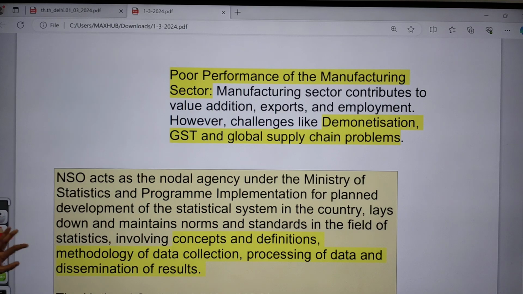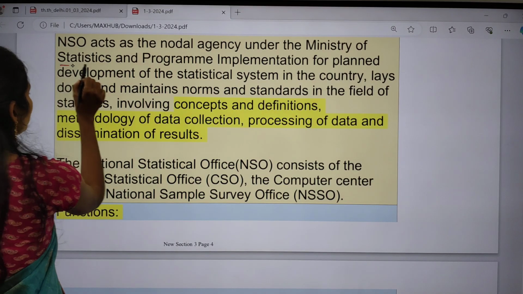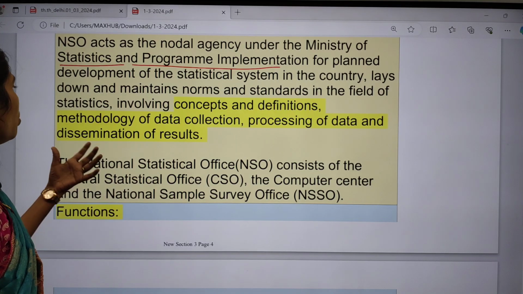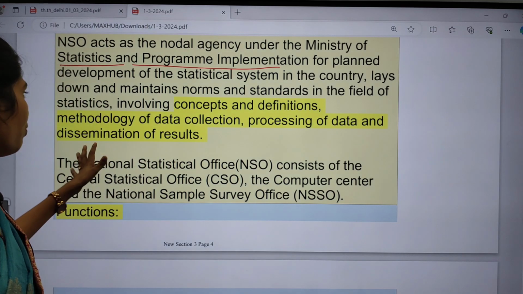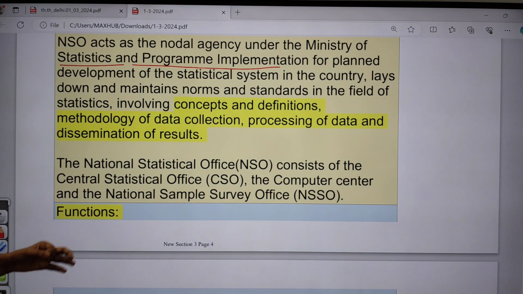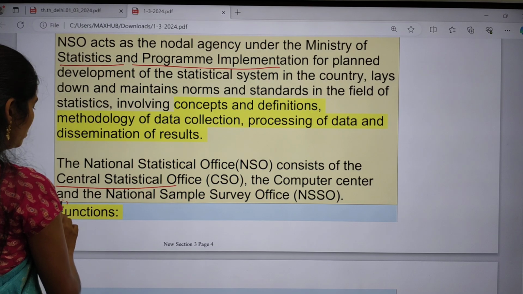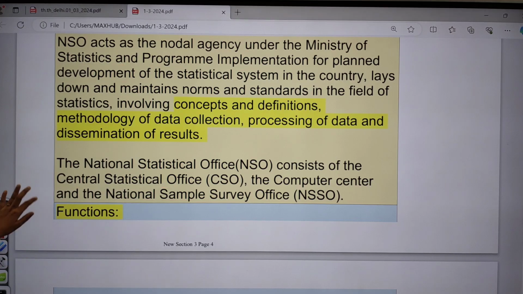Right, so now let us see some facts regarding the National Statistical Office. It is a nodal agency under which ministry? That is the Ministry of Statistics and Programme Implementation, that is MOSPI. This is one important organization which focuses on collection of data, methodology, processing of data, and dissemination of results. And this NSO, National Statistics Office, consists of the Central Statistical Office, the Computer Center, and the National Sample Survey Office.